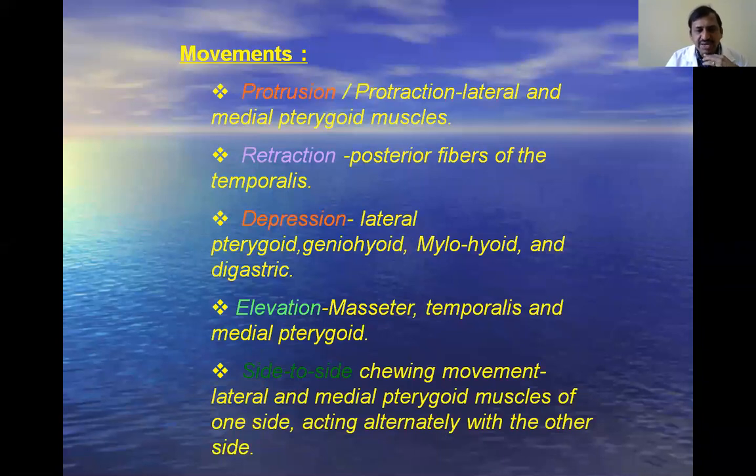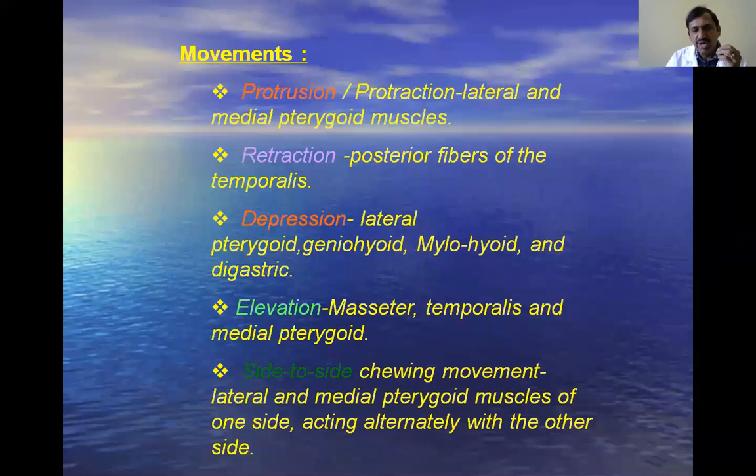Next is retraction. Once you protrude it, you should not keep it like this, then you have to retract. The retraction is with the help of the posterior fibers of the temporalis. That is a normal retraction. If there is a forcible retraction, that is with the help of the digastric and suprahyoid muscles.